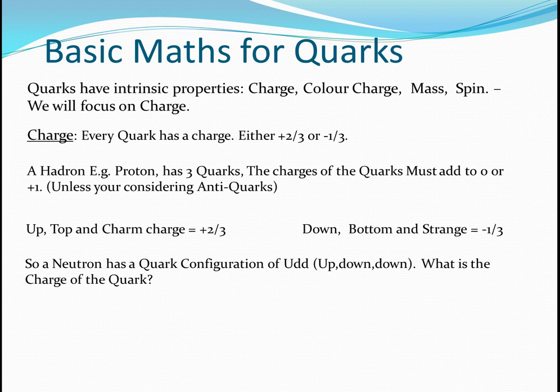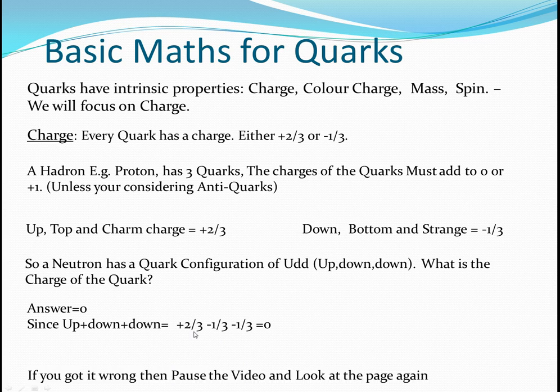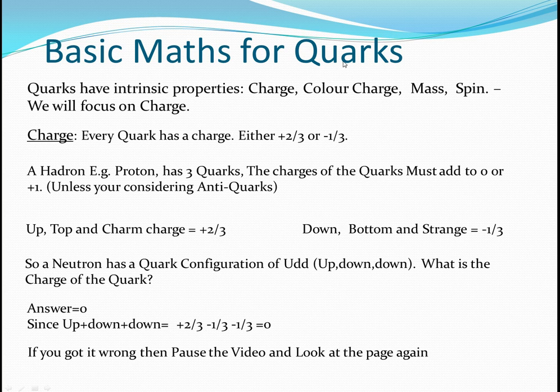Pause the video and I'll reveal the answer. The answer is 0, since up, down, down is 2/3 minus 2/3, and that gives you 0. Because you've got 2 downs, minus 1/3 times 2 is minus 2/3. If you got it wrong, pause the video and watch this section again.